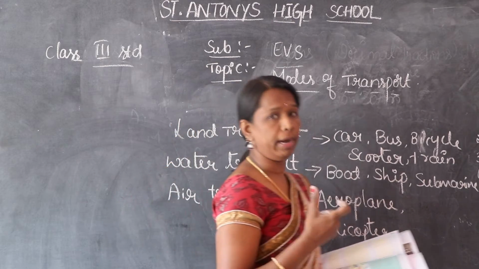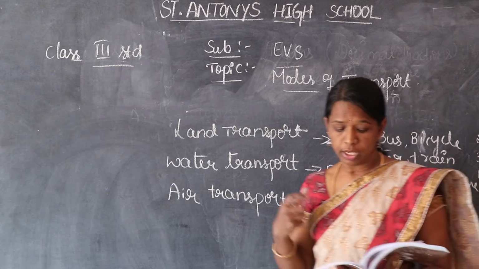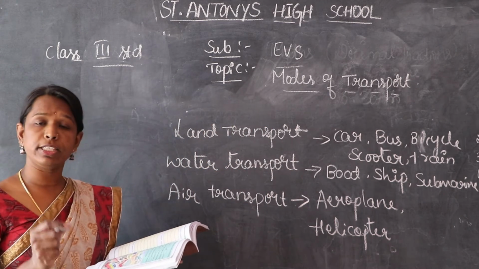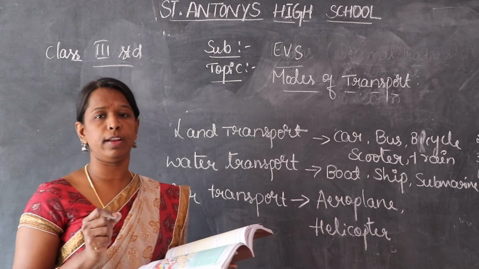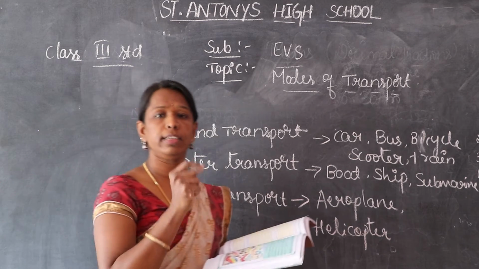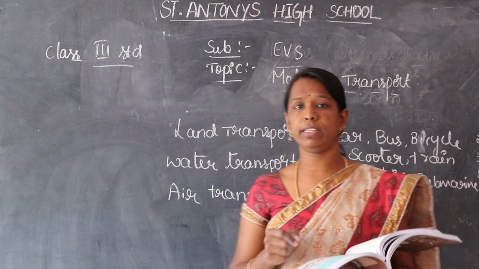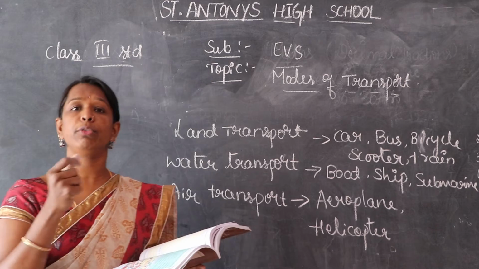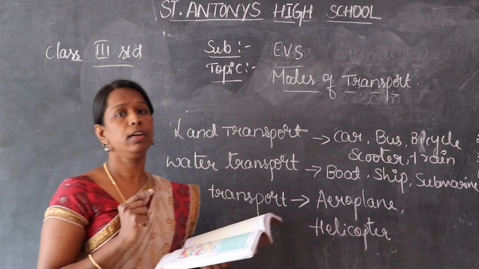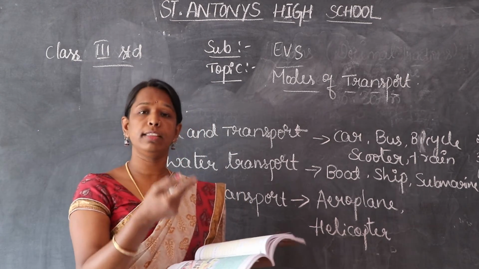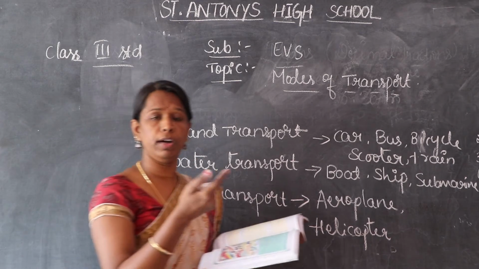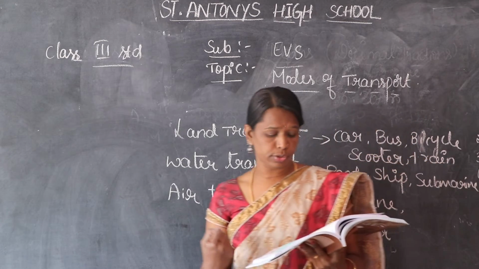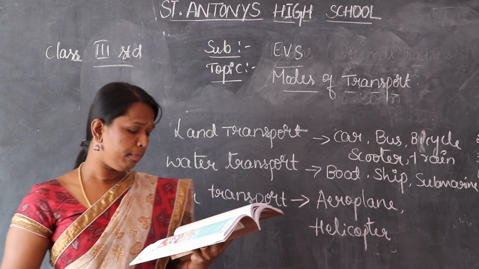While you are going to a bus station, you know the bus station, children. We have seen two or three types of counters. The first counter is called the ticket counter. In that place we have to take the ticket to travel from one place to another. If we are traveling from Bangalore to Tumkuru, we have to take the ticket from the ticket counter. We have to give the money, and the ticket person will give the ticket to us, and we travel in the bus.